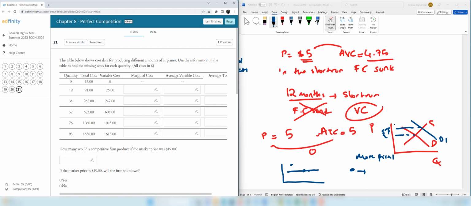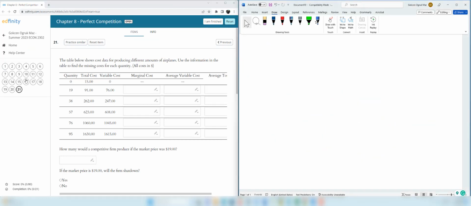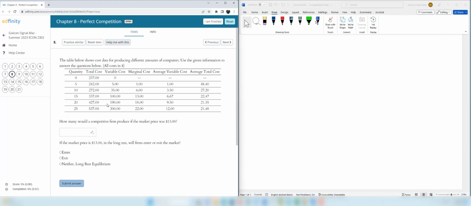Next, I'm going to solve some questions from the Edfinity assignment. Let's start with question 8. The table below shows cost data for producing different amounts of computers. Use the given information to answer the questions below. How many would a competitive firm produce if the market price was $13?